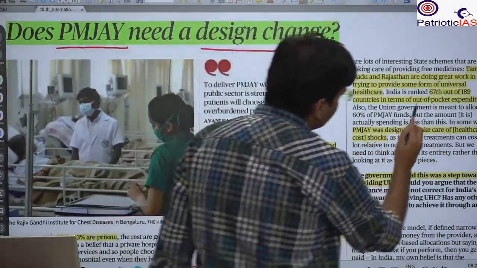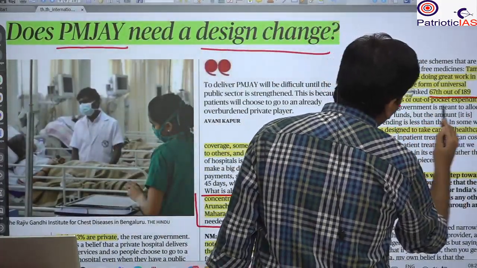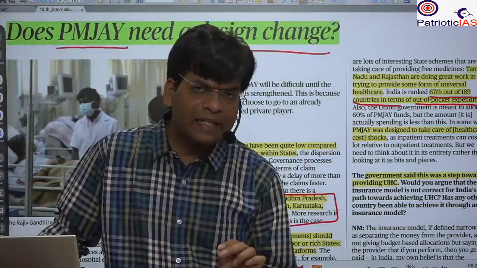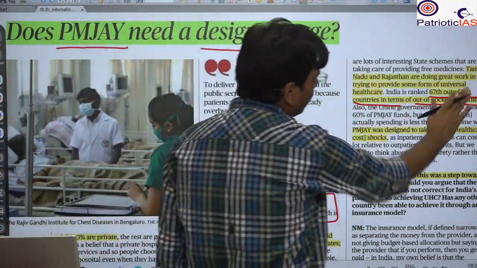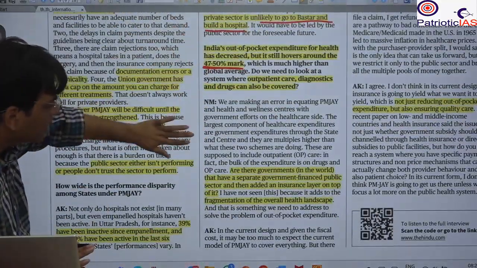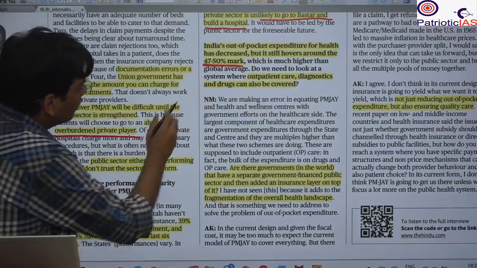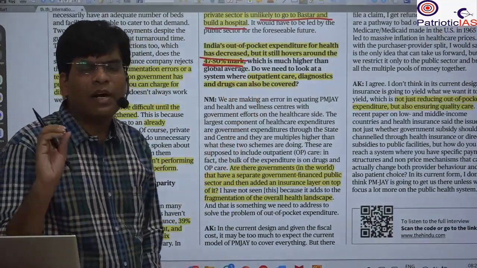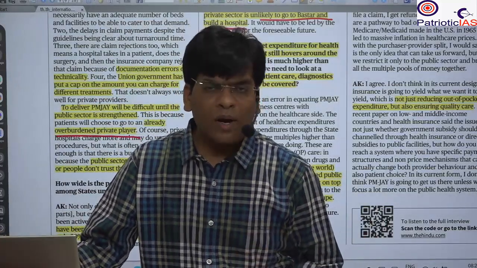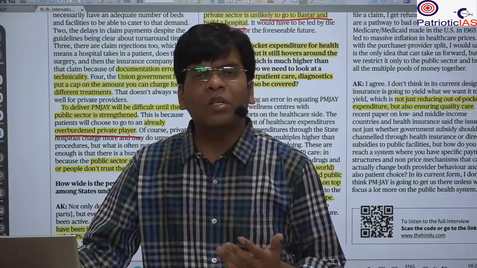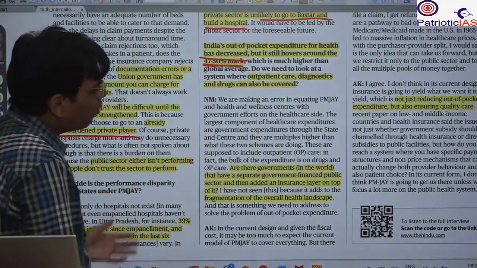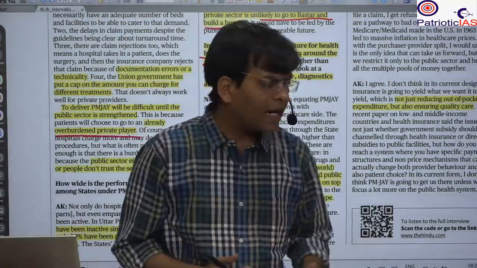it is near about 67th out of 189 in terms of out-of-pocket expenditure. So please remember this: 67th position out of 189 in the case of out-of-pocket expenditure, and 50% of the earning goes into medical care. So you can imagine, out of 100 rupees you are earning, 47 to 50 rupees you are spending on your health. So what will you save? What will you spend on other areas, education, your quality of life? So that's why this is going to compromise the overall living standard of the people.